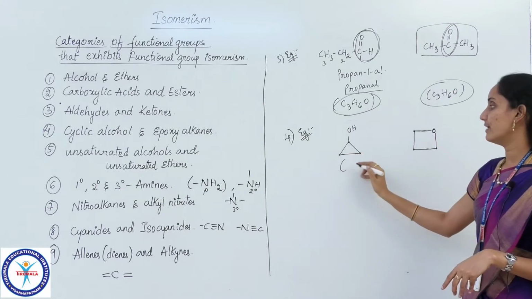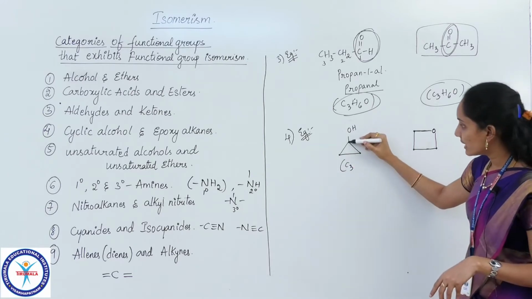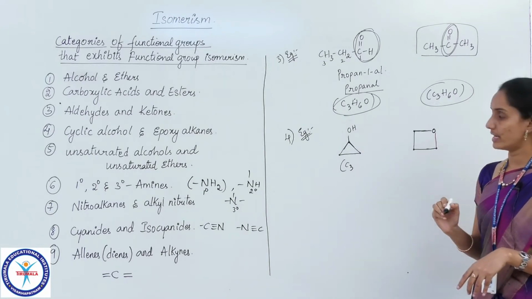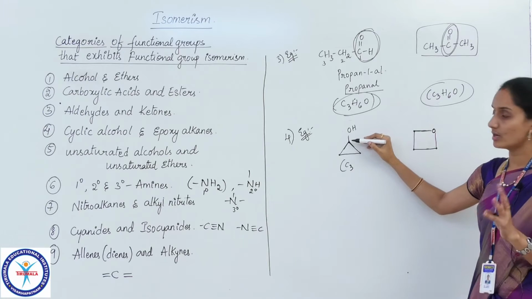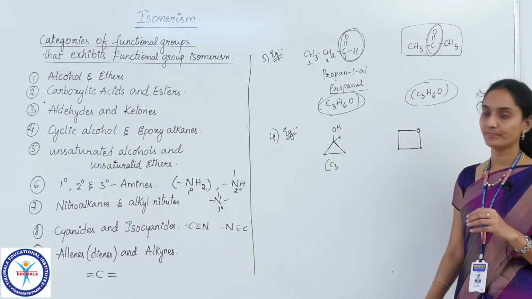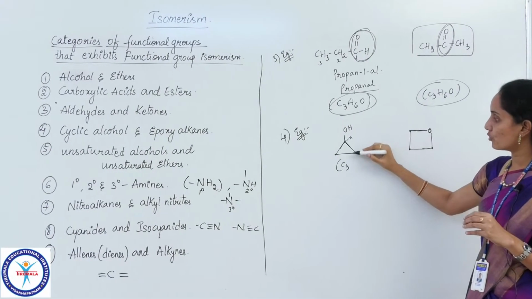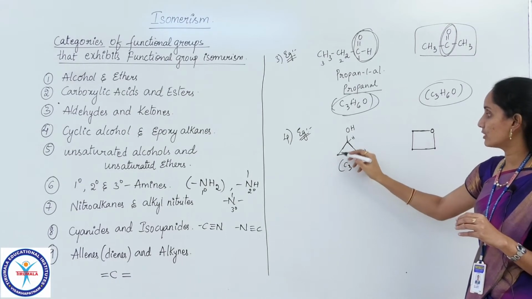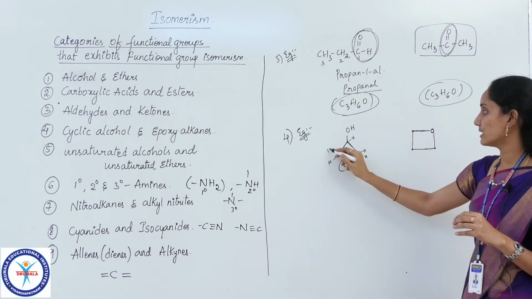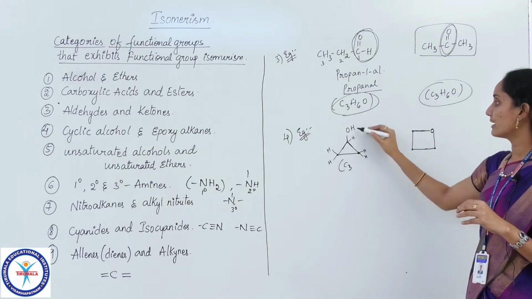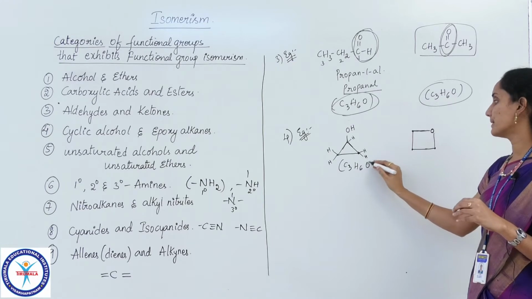Here how many carbons do we have? 3 carbons. As we know, each junction is a carbon. If you check the bonds of this junction, how many bonds are there, children? 1, 2, 3. So 3 bonds are there, but the carbon valency is 4. As 3 are satisfied at this junction, 1 hydrogen is present here. Similarly here in this junction we have 2 bonds, that means we have 2 hydrogens here, and here in this junction we have 2 bonds, so we have 2 hydrogens here. Now you count the total hydrogens: 1, 2, 3, 4, 5, 6 and 1 oxygen.